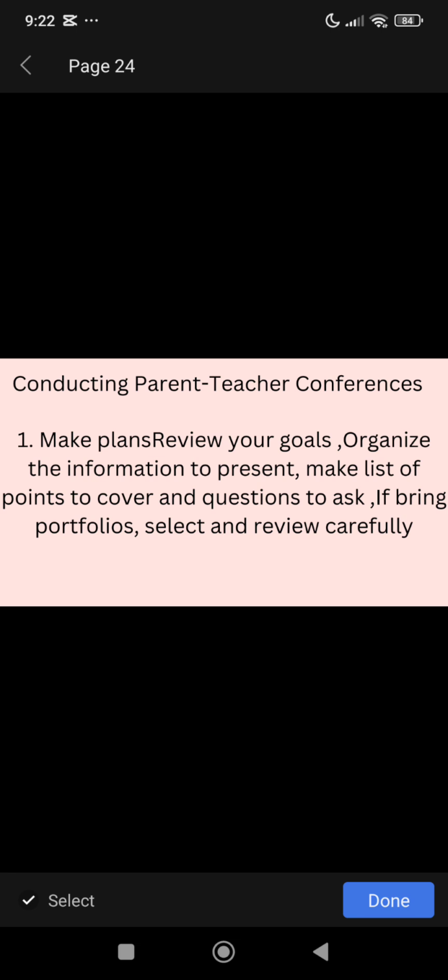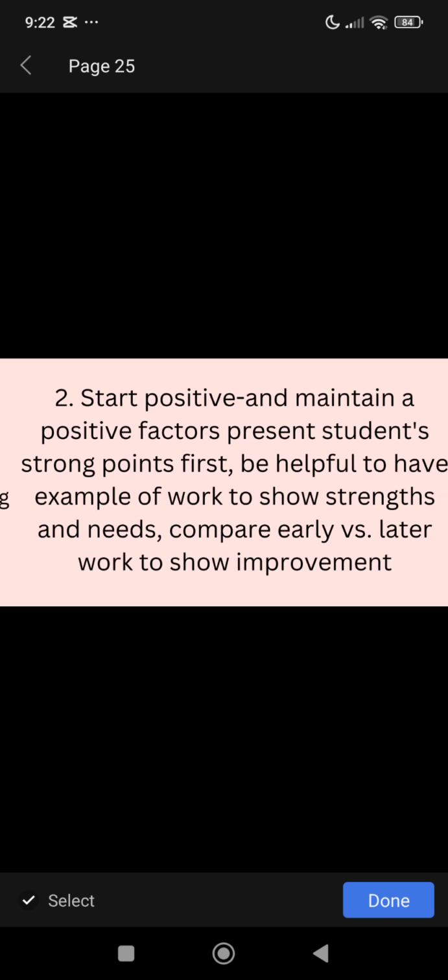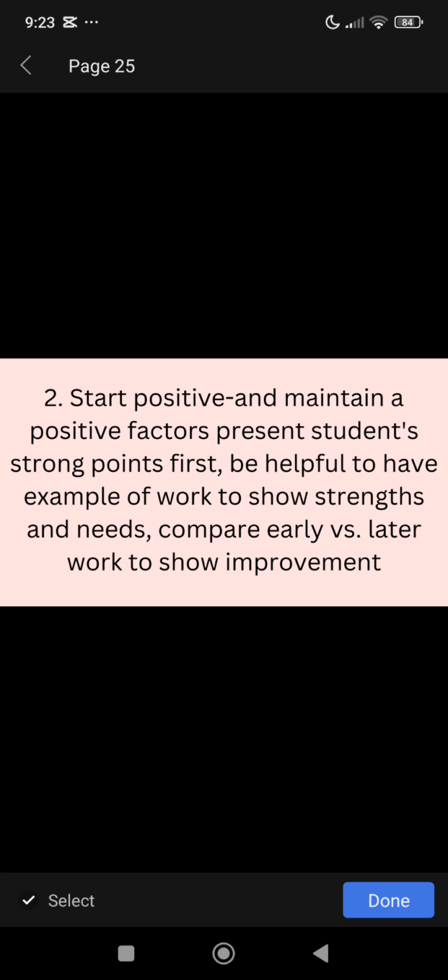Conducting a parent conference. First, make plans. Review your goals, organize the information to present, make a list of points to cover and questions to ask. If you bring portfolios, select and review them carefully. Second, start positive and maintain a positive tone. Present the student's strong points first. It is helpful to have examples of work to show strengths and needs. Compare early versus later work to show improvement.